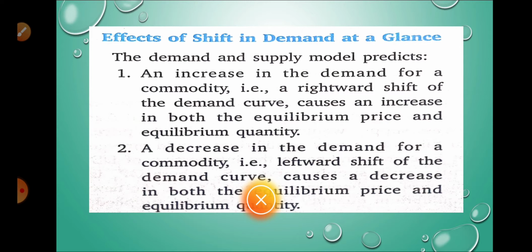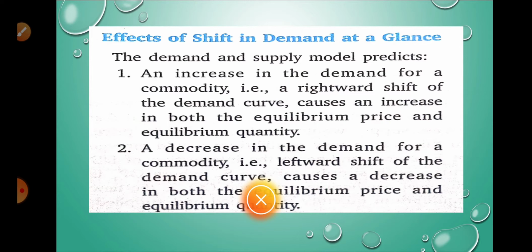The demand and supply model predicts that an increase in demand for a commodity, a rightward shift of the demand curve, causes an increase in both equilibrium price and equilibrium quantity. As we have seen, demand will increase, so equilibrium price will also increase because supply is not changing. If supply is not changing and demand is increasing, price will increase, and equilibrium quantity will also increase.